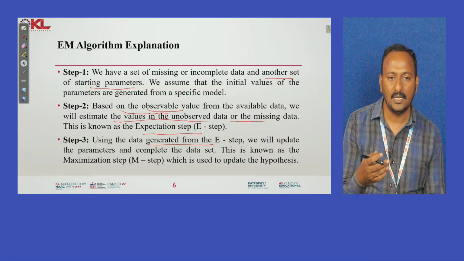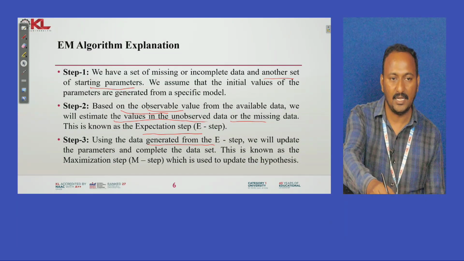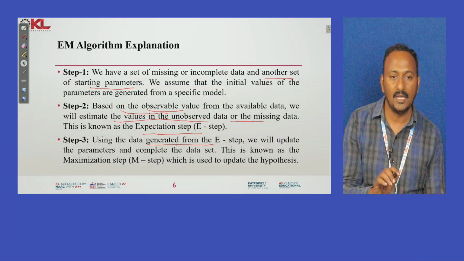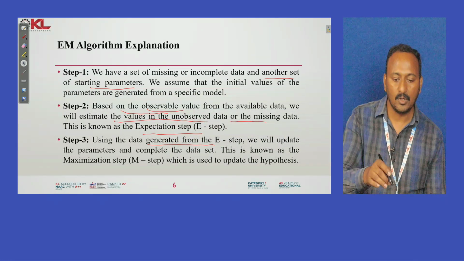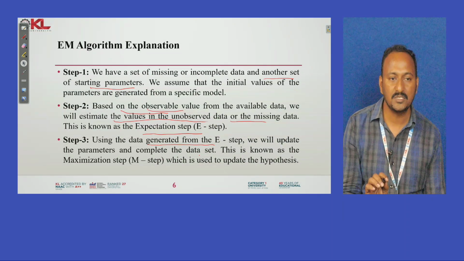It means that whatever unobserved data was estimated in the previous step, we use that estimated data, and the parameters we have need to be modified. With the help of this estimated unobserved data, we complete our data set. After getting the complete data set, we update the parameters.